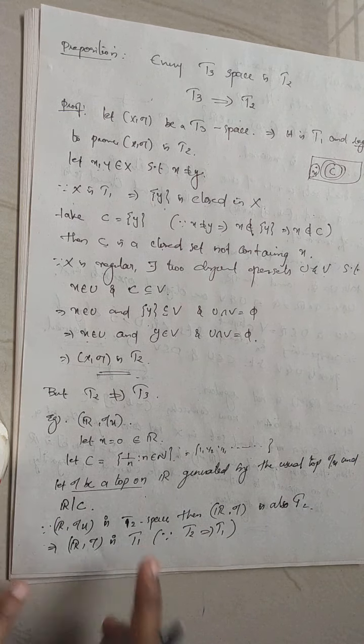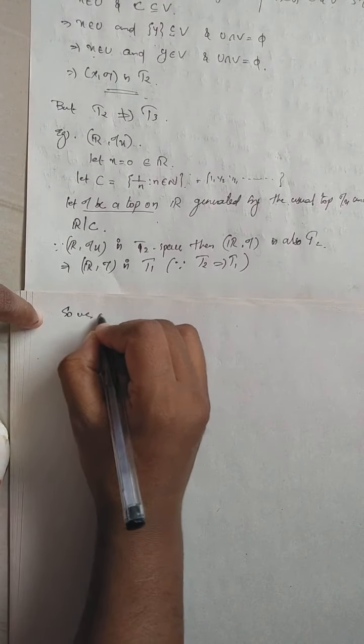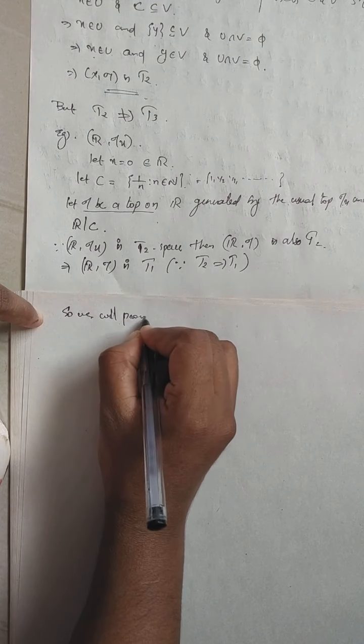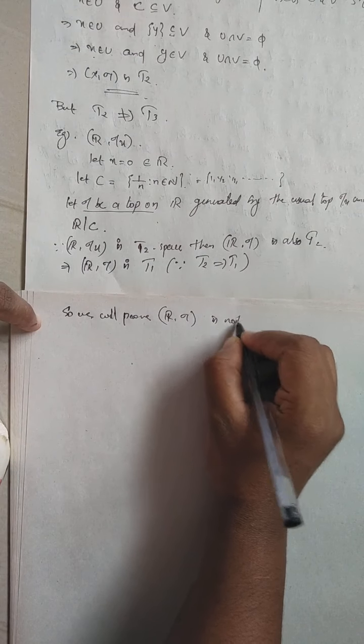So the only possibility is to prove that the real line with this topology tau is not regular.